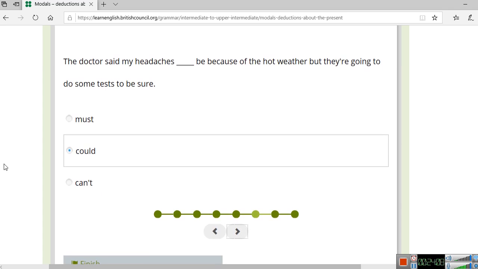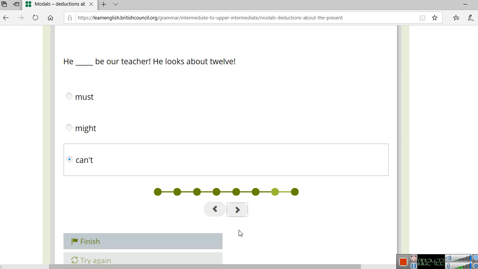Now, the doctor said my headaches could be because of the hot weather, but they're going to do some tests to be sure. Very well again. You notice how they need to make more tests because that's not the only option that we have.